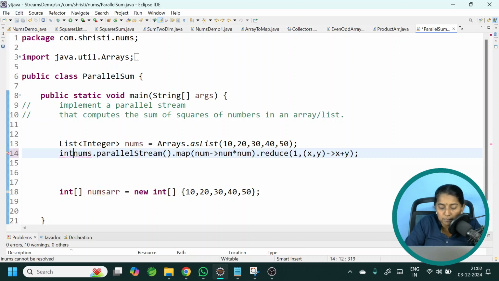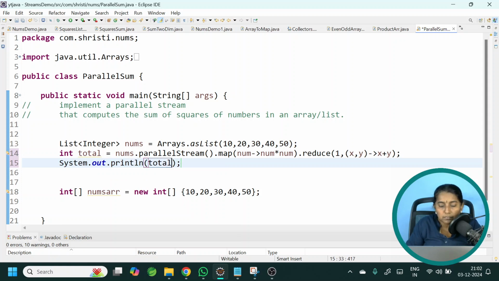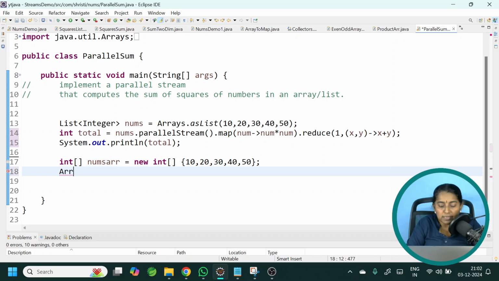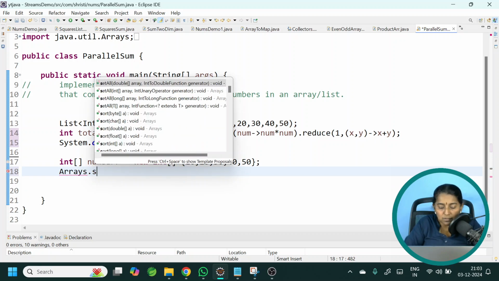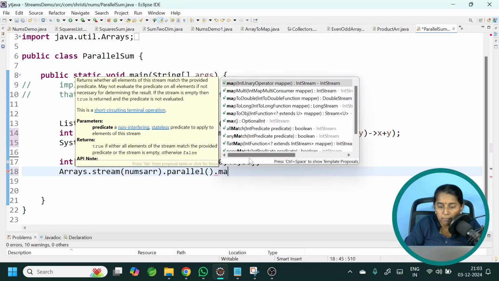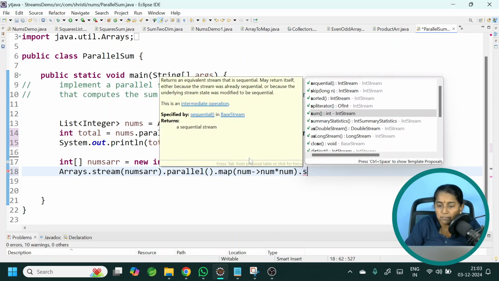Int total. This is so total. For array also, let us convert it into a parallel stream. So the method is Arrays.stream, pass numbers array, dot parallel, dot map, number arrow number star number dot sum.